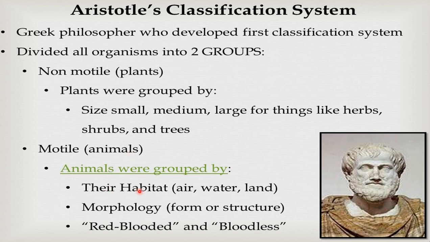Based on the habitat, he classified animals into aerial, aquatic, and terrestrial animals, that is air, water, and land. Based on the morphology, morphology means external features and structure, form and structure, animals are classified into red-blooded or bloodless, without red blood. Like this Aristotle classified the organisms. So two groups of classification, and the first classification system was by Aristotle.